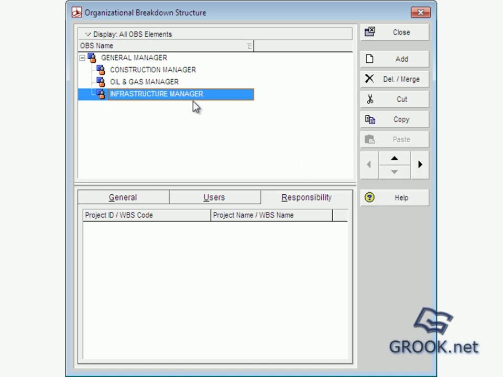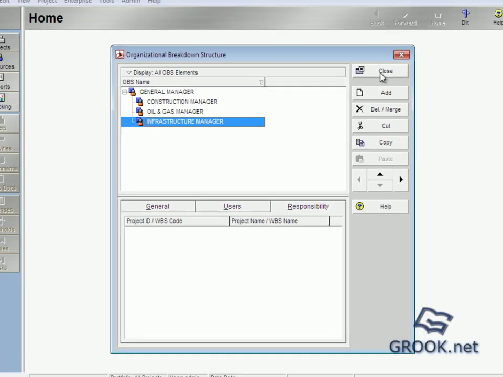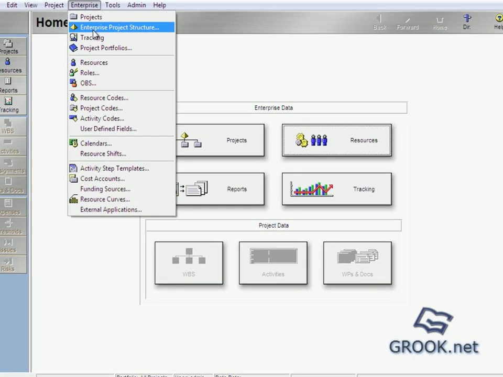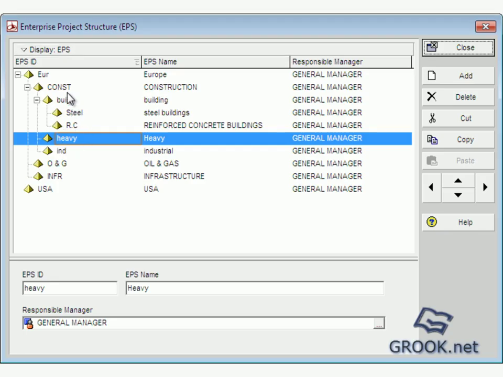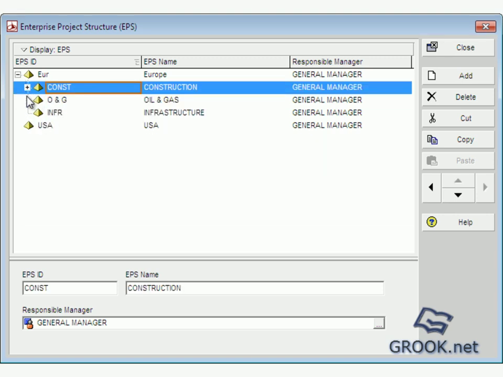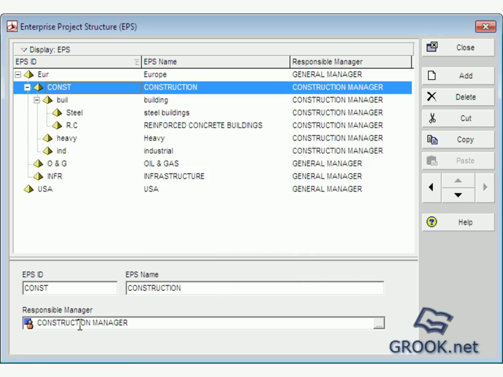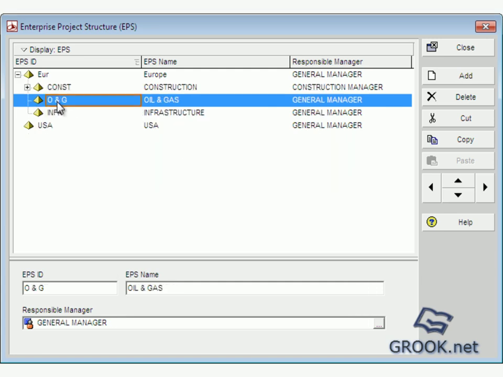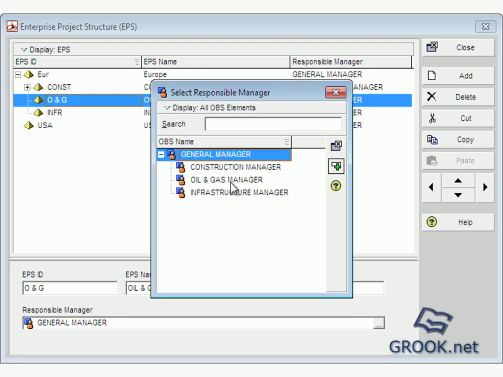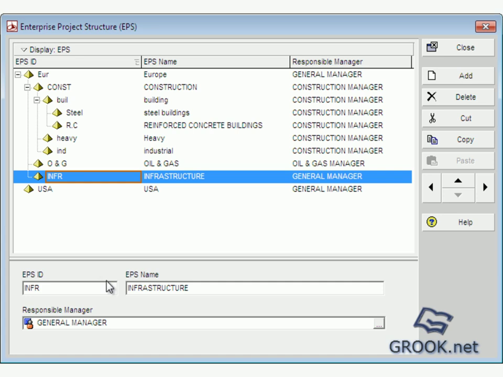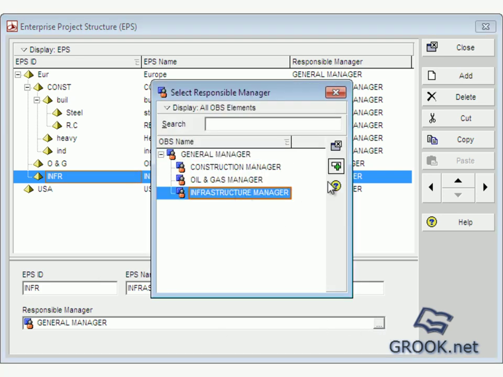So now we close, and also for example we can make it under oil and gas. If we add project manager, we can also add planning manager. Now we close and go back to EBS. For example, about Arab construction, here it was general manager, so we change it to construction manager. Now he will be responsible for oil and gas. Sorry, we add oil and gas, and for infrastructure we assign infrastructure manager.